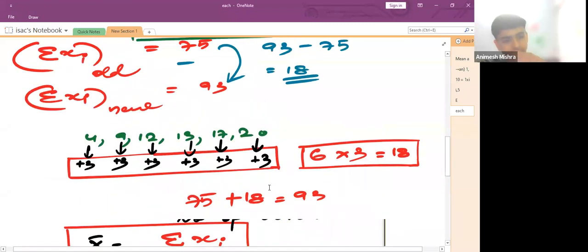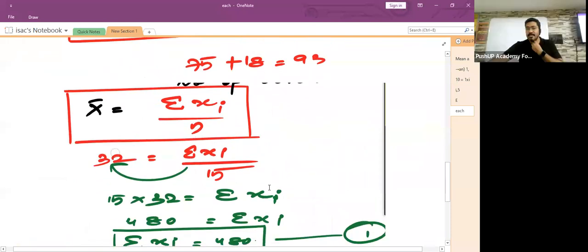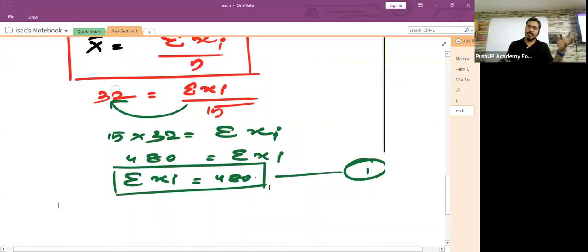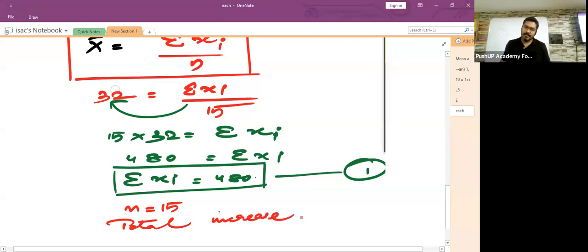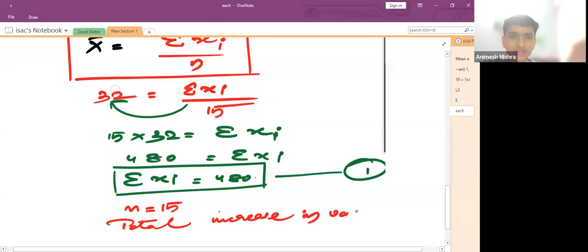Yes, sir. Okay. Now, what they were saying, children, is that to all the observations given to us, 3 was added, isn't it? So can you tell me total how many observations were there? Total 15 observations were there. To each and every observation, if 3 is added, what would be the total increase in value? 45.